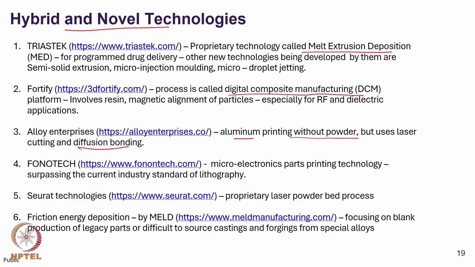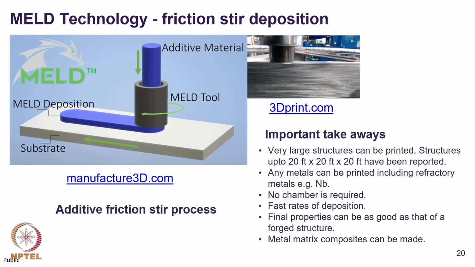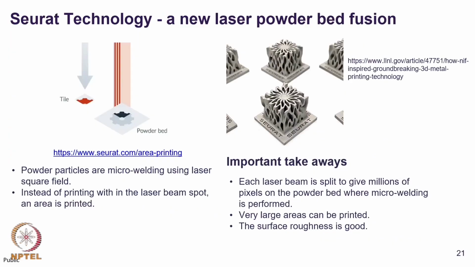We also discussed about microelectronics 3D printing and newer techniques which are based on laser powder bed fusion. We discussed about friction energy based methods, where 3D printing can be done layer by layer by using this rotating tool, which creates heat because of friction and really large parts can be created.